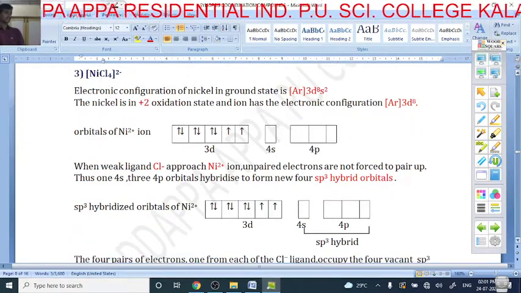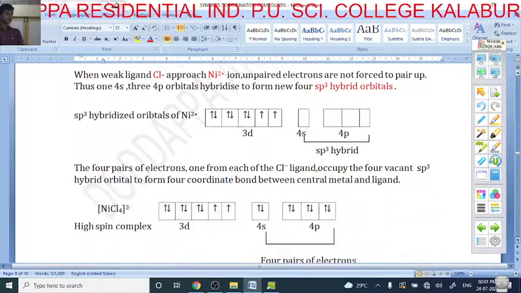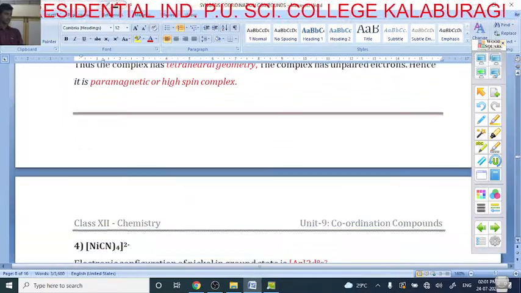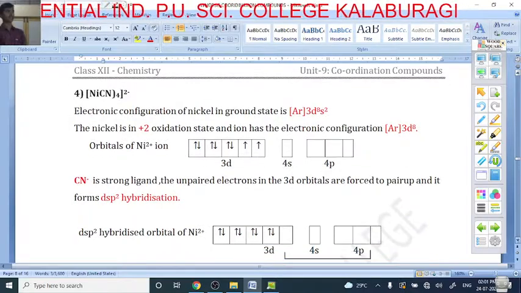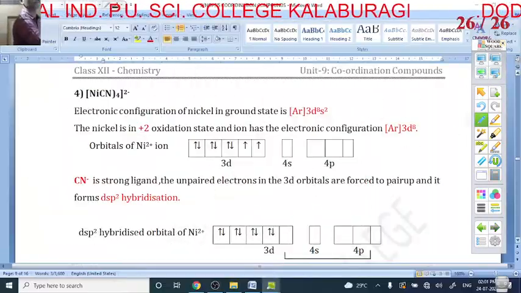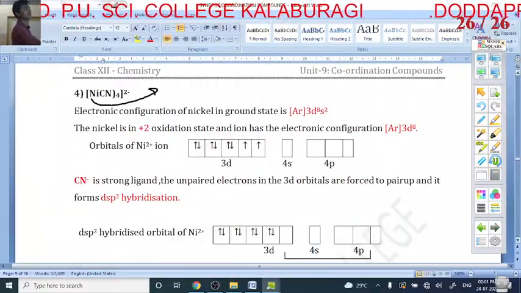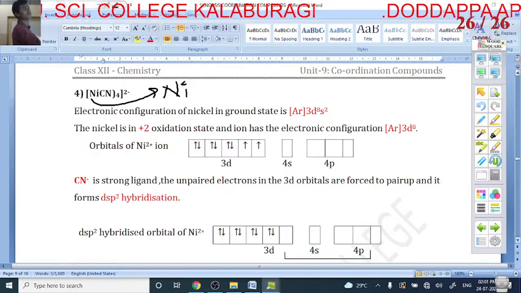The next example is NiCl4. In this, which is the central metal atom? The central metal atom is nickel.